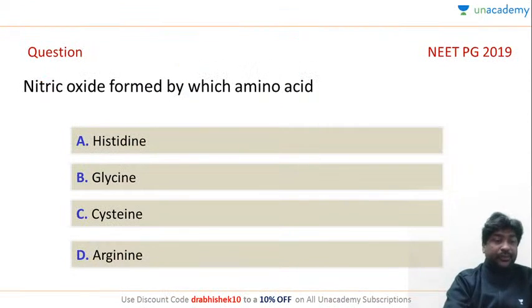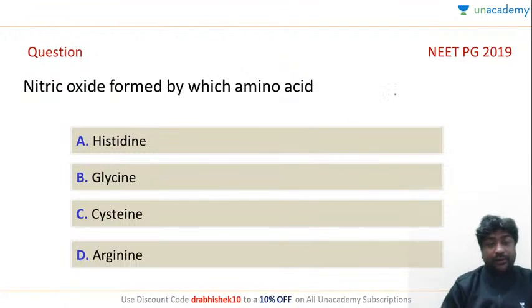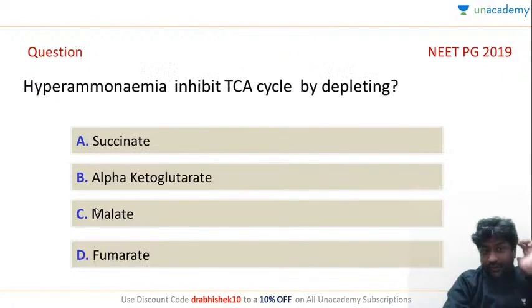Anyways, let's come to this. This was the next question which I was saying: nitric oxide. I told you that in 2020 it was asked, 2019 also it was asked. Nitric oxide is formed from which amino acid? Try and answer this question. So all of you are clear now. The correct answer is arginine. Absolutely no doubt about it.